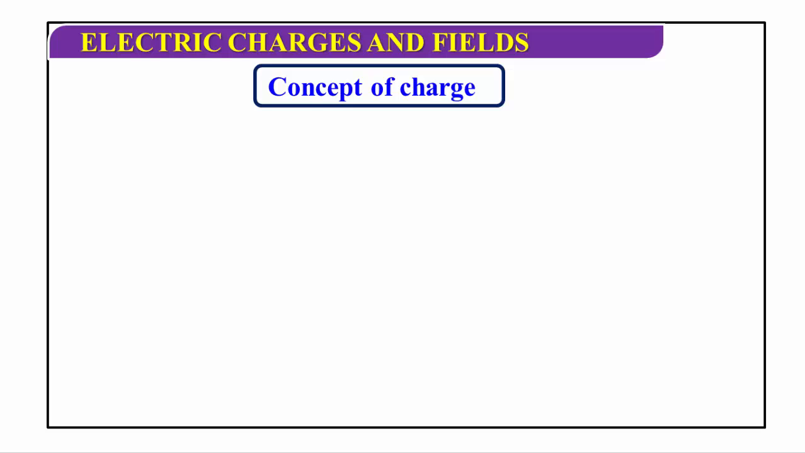The word electricity was also given by William Gilbert, and it was derived from the Greek word electron, which means amber. Electric charge is an intrinsic property of elementary particles like protons and electrons, of which all objects are made. Matter means anything which occupies space. The atom consists of a positively charged nucleus at the center and negatively charged electrons revolving around the nucleus in different orbits. The nucleus consists of protons and neutrons, together called nucleons.